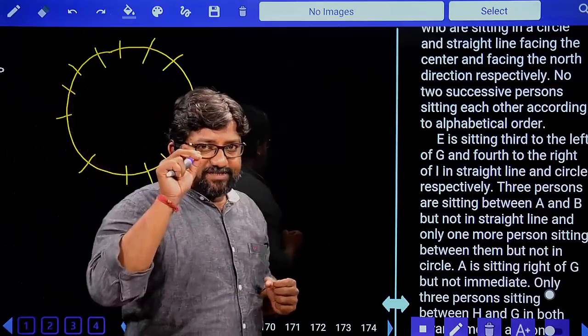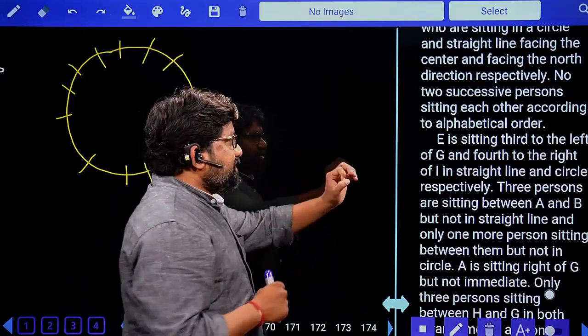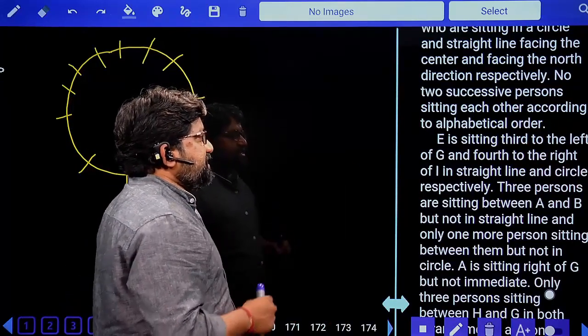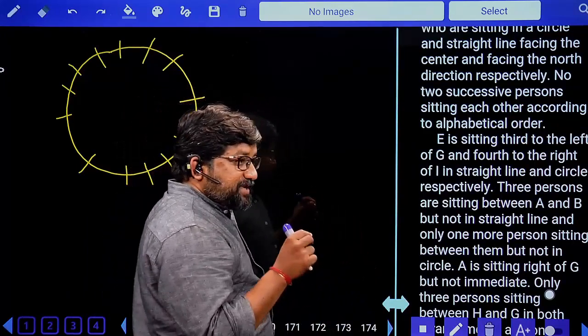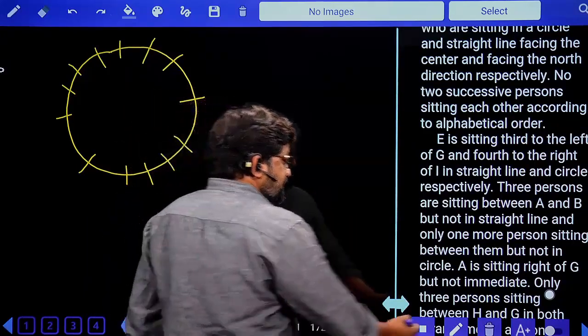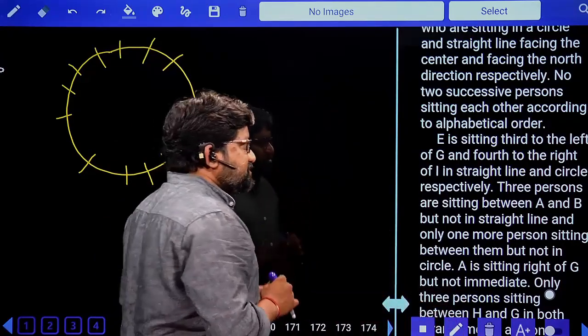Circle, everybody is facing center. Fix this point. Row, everybody is facing north. E is sitting third to the left of G and fourth to the right of I in straight line and circle respectively. So this is very important. What is coming first? Respectively, the order should be followed, the same order.